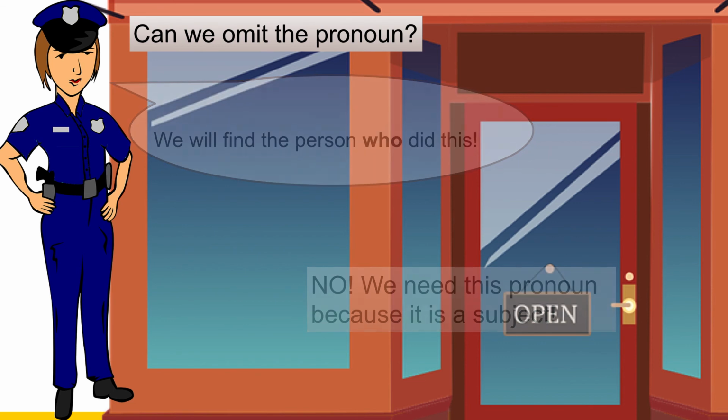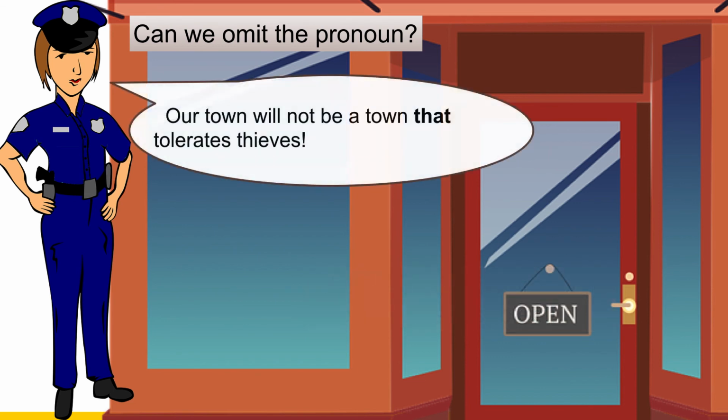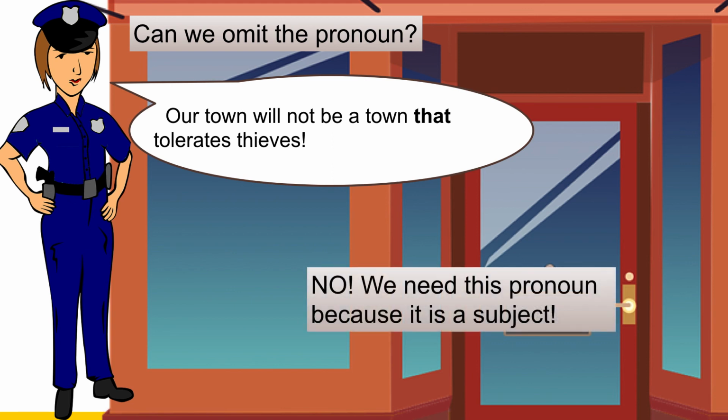How about this one? Our town will not be a town that tolerates thieves. Can we remove that? No, we need this pronoun too. Again, because it is a subject. We know that because tolerates is a verb.